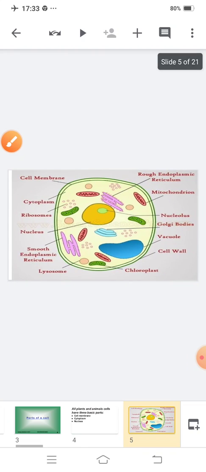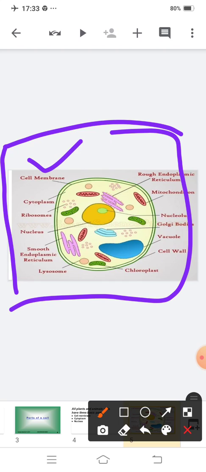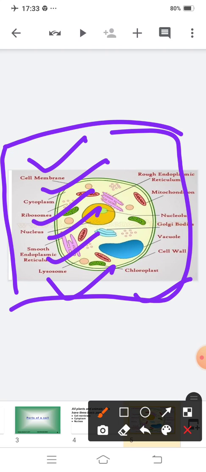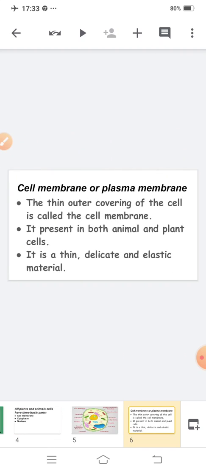So let us start. This is the structure of a cell. Here are the cell membrane, cytoplasm, ribosome, nucleus, smooth endoplasmic reticulum, lysosome, chloroplast, cell wall, vacuole, Golgi bodies, mitochondria, and rough endoplasmic reticulum. This is the basic structure of cells, and these are all parts of the 3 basic parts. Clear? You will understand this diagram better after finishing this video and the third part of the video. Now let us start with the cell membrane.